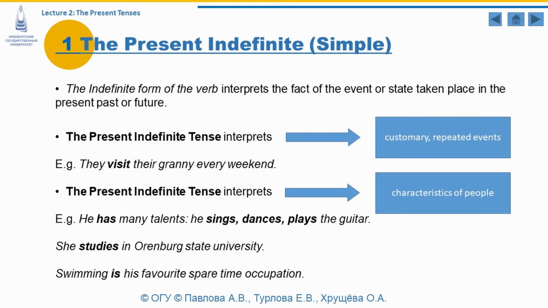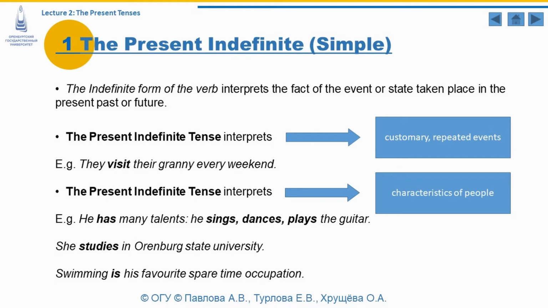The present indefinite tense, or as it is also called the present simple tense, interprets the fact of the event or state taking place in the present, past, or future. The present indefinite tense may interpret customary or repeated events. For example, they visit their granny every weekend. Every weekend shows that this event is repeated.